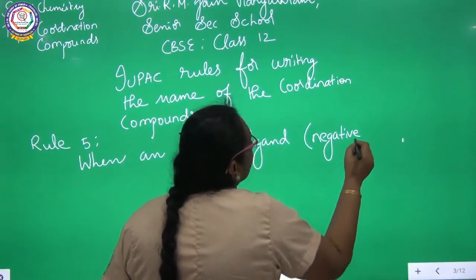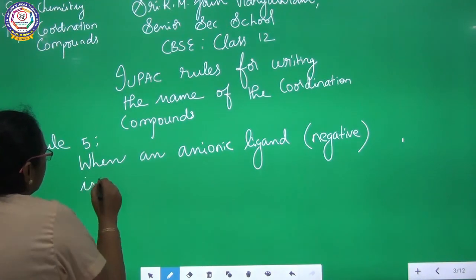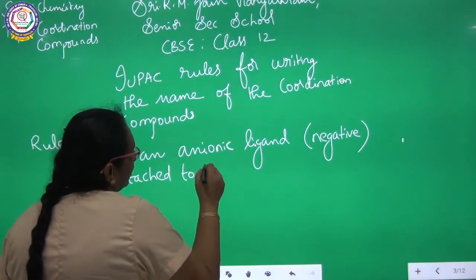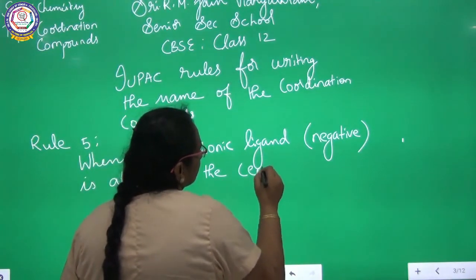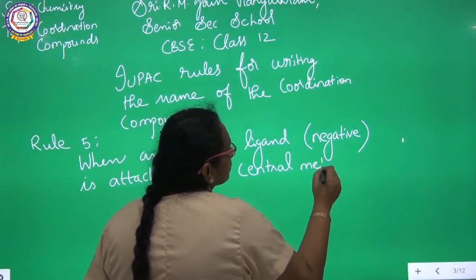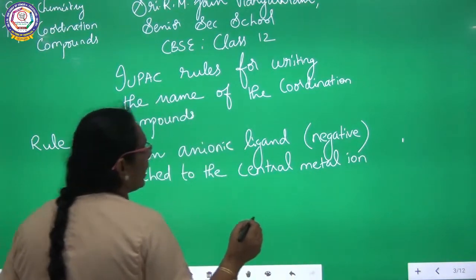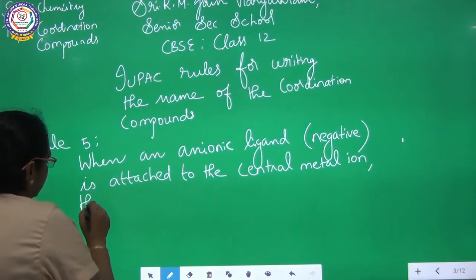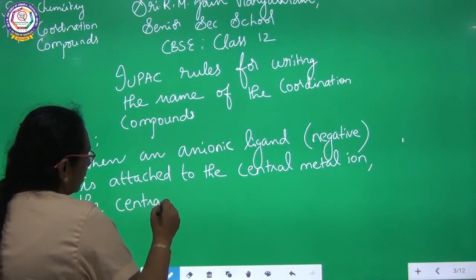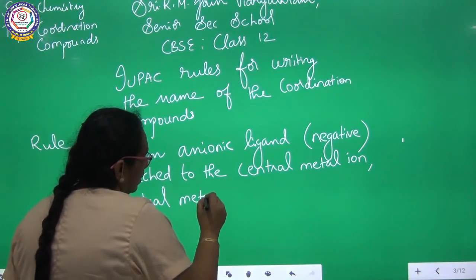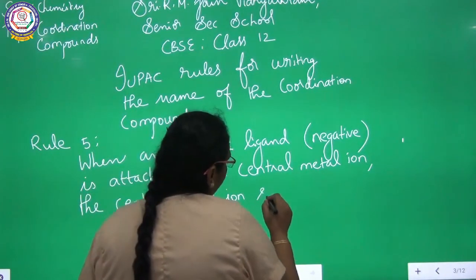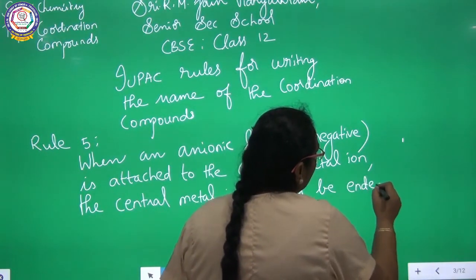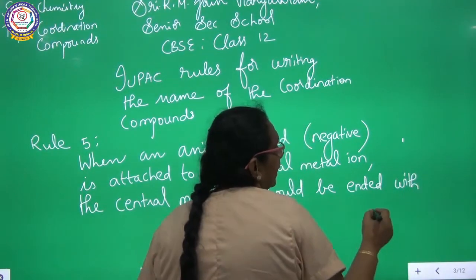So when an anionic ligand, that is a negative ligand, is attached to the central metal ion, so when an anionic ligand or negative ligand is attached to the central metal ion, the central metal ion should end with ATE.